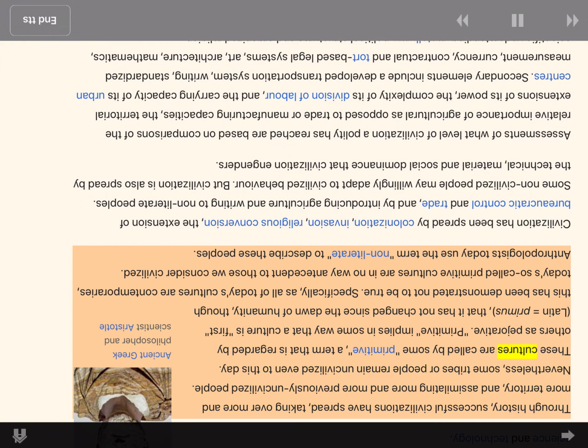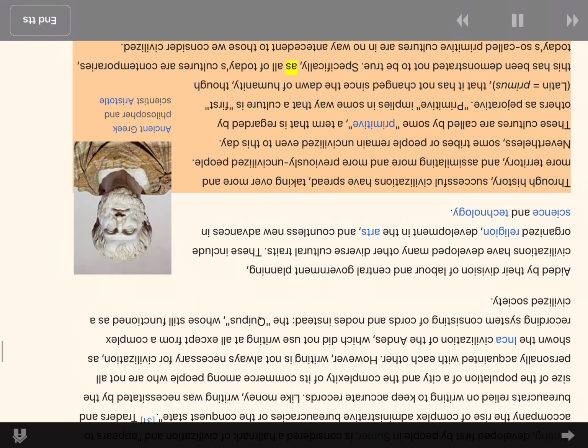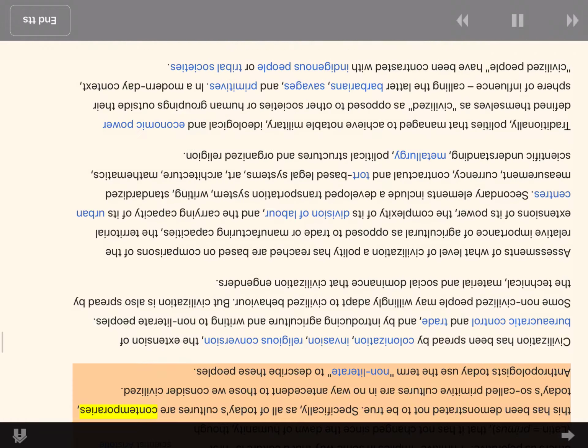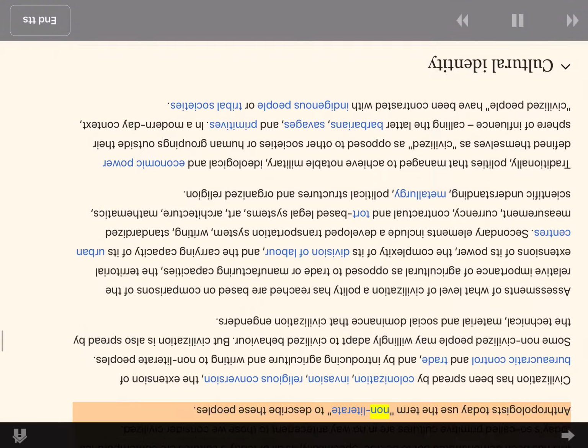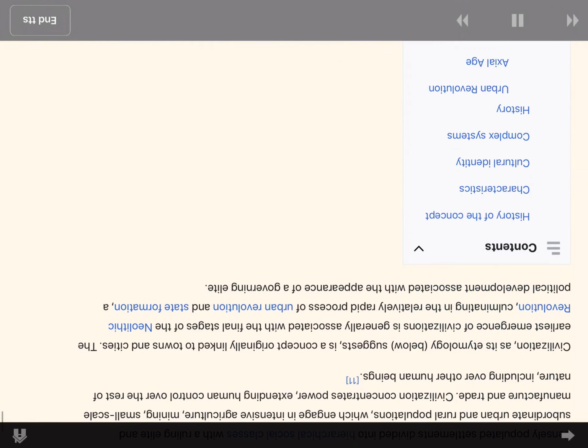These cultures are called by some primitive, a term that is regarded by others as pejorative. Primitive implies in some way that a culture is first, that it has not changed since the dawn of humanity, though this has been demonstrated not to be true. Specifically, as all of today's cultures are contemporaries, today's so-called primitive cultures are in no way antecedent to those we consider civilized. Anthropologists today use the term non-literate to describe these peoples.